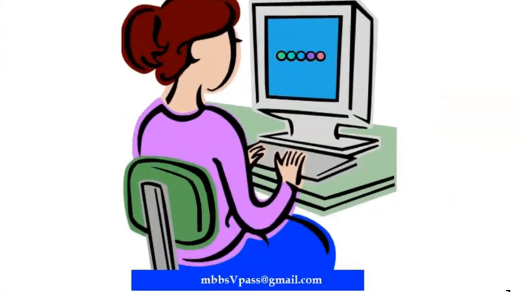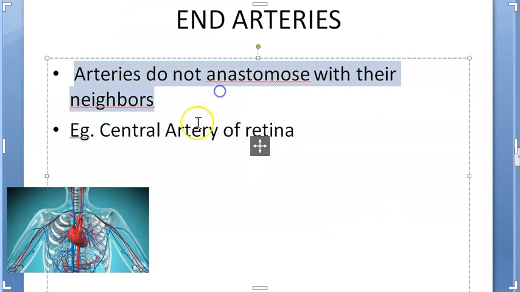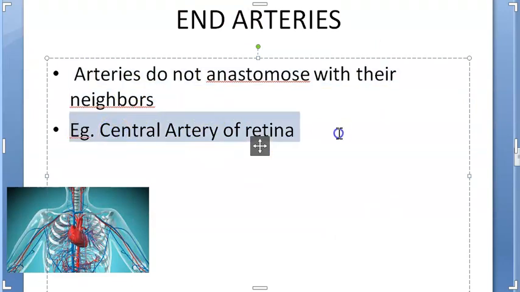Guys, at this point, you can understand one topic called end arteries, okay? These arteries do not anastomose with their neighbors. So, very neighbor unfriendly, it looks like. These are like the central artery of the retina. So, what will happen if this one gets occluded? That's it. The person can go into blindness.